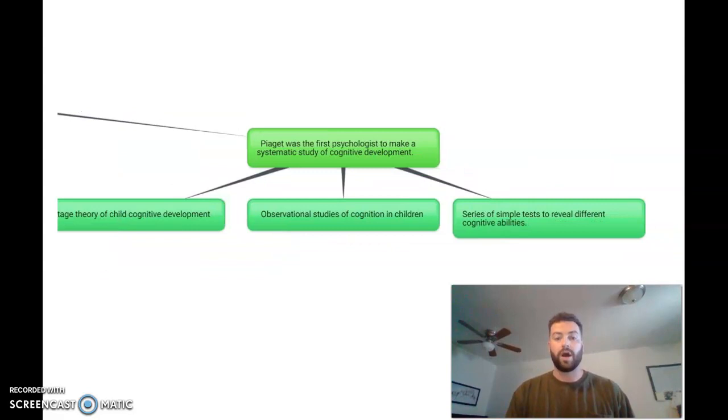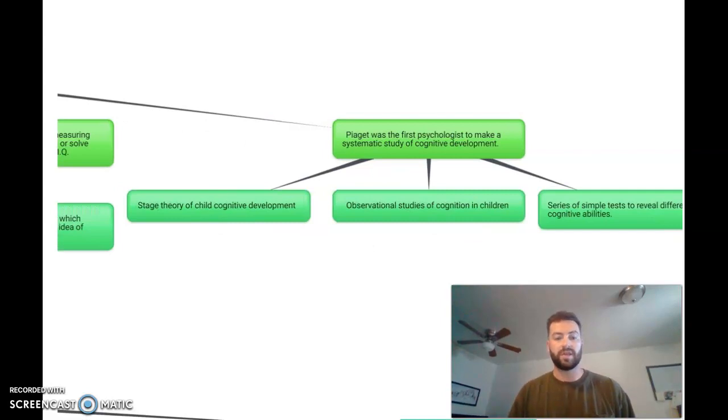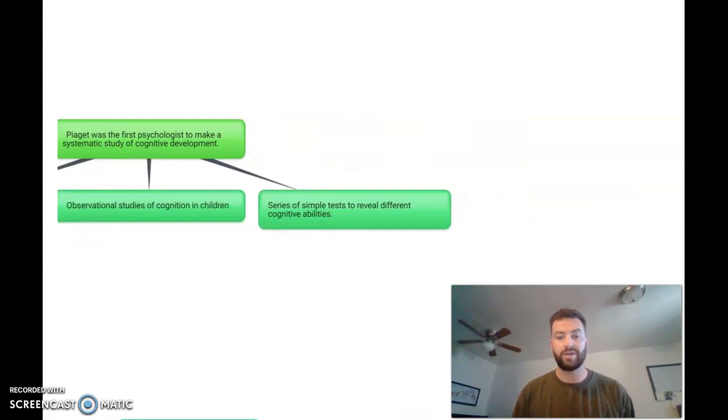Piaget was the first psychologist to make a systematic study of cognitive development. This is broken up into 3 steps. The first one is the stage of child cognitive development, where we're evaluating which stage they are in their development process. Then we relate it to the observational studies of cognition in children, where we're observing their cognitive ability in each of the stages. And then finally, we're looking at a series of simple tests that help us reveal different cognitive abilities for each of the students.